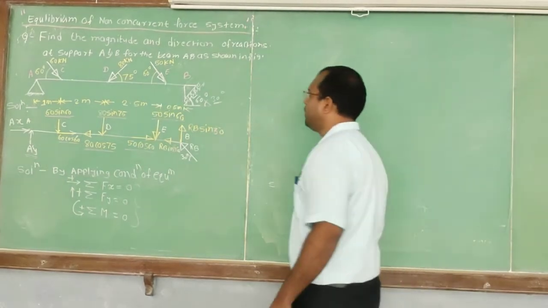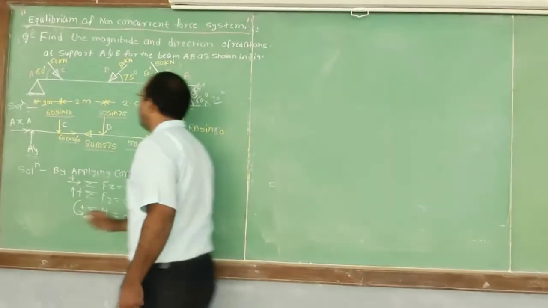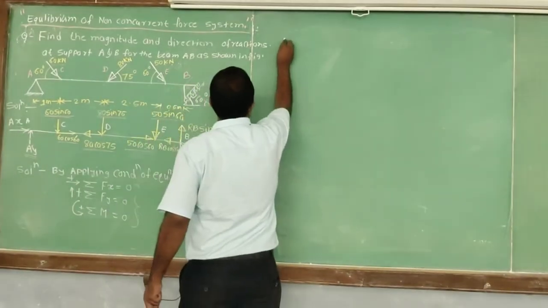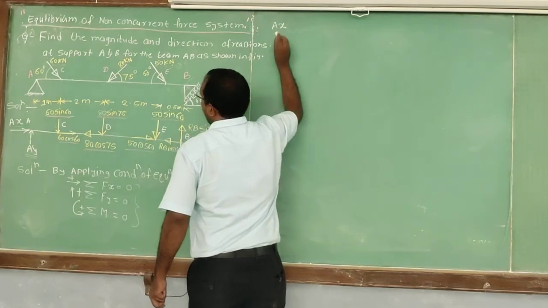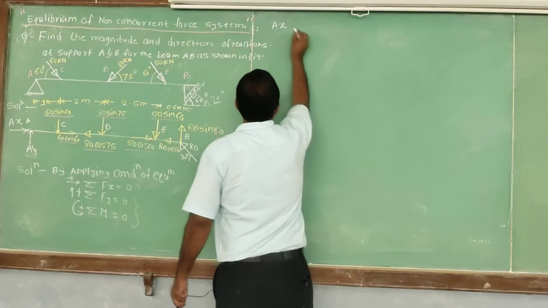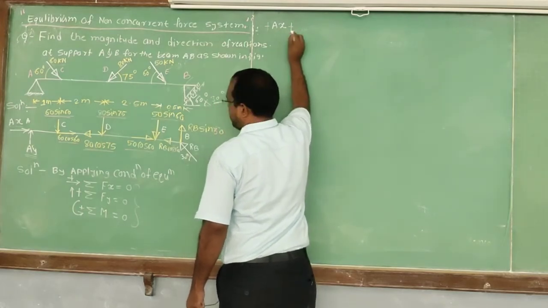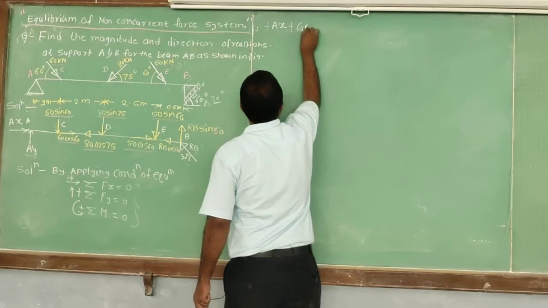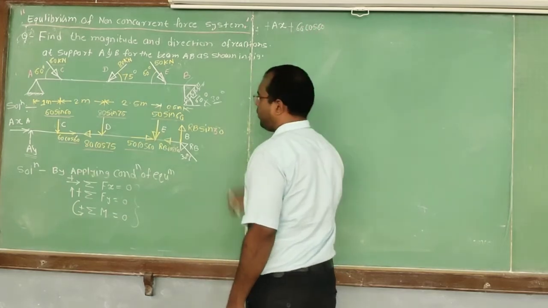Let's begin with the first force, here the first force is Ax. Ax is towards right, therefore positive. Then the second force, 60 cos of 60, is towards right, therefore it is positive.